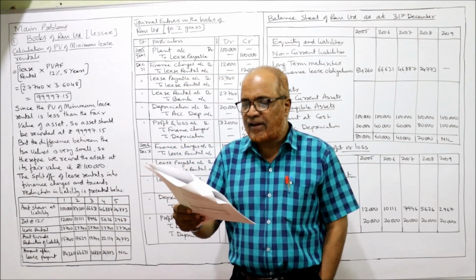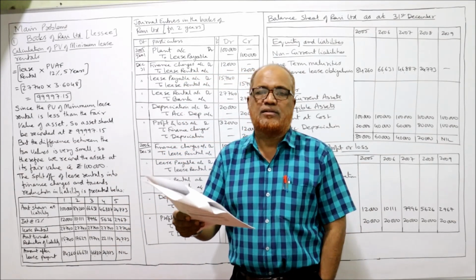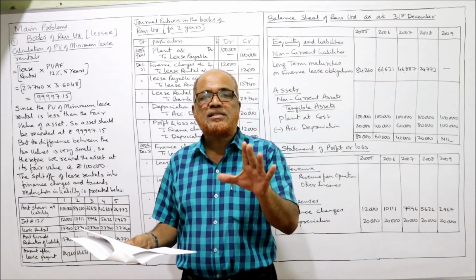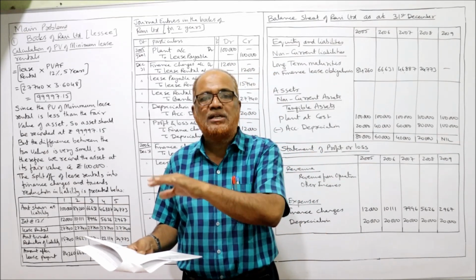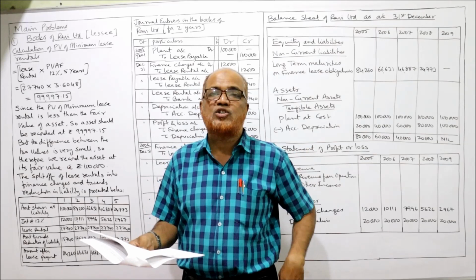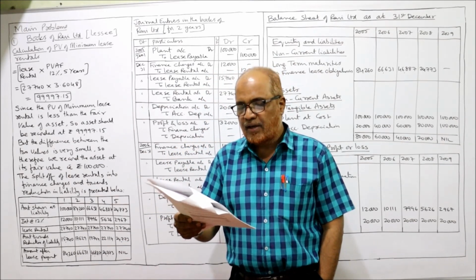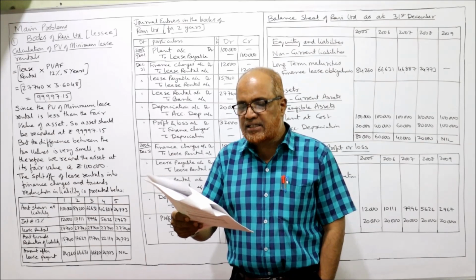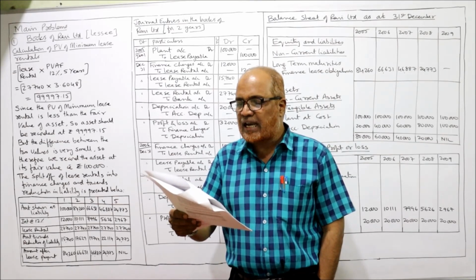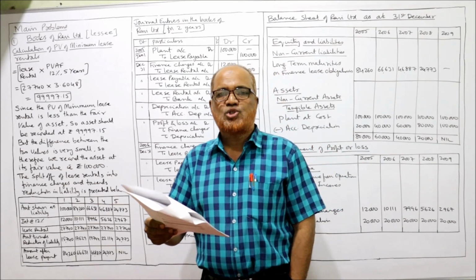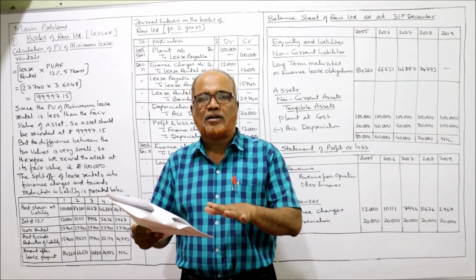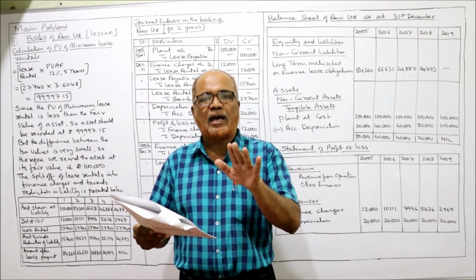Show also the profit and loss account and balance sheet figures for 5 years. After passing the journal entry, we have to show how these values will be taken in the financial statements, the profit and loss account and balance sheet, for 5 years. Taking interest rate at 12% and straight line method of depreciation. Straight line method of depreciation means the depreciation will be equal every year.